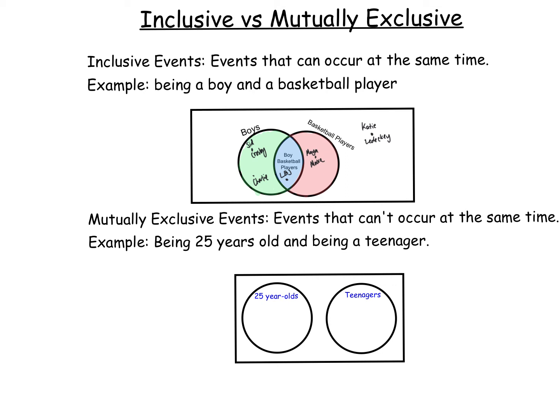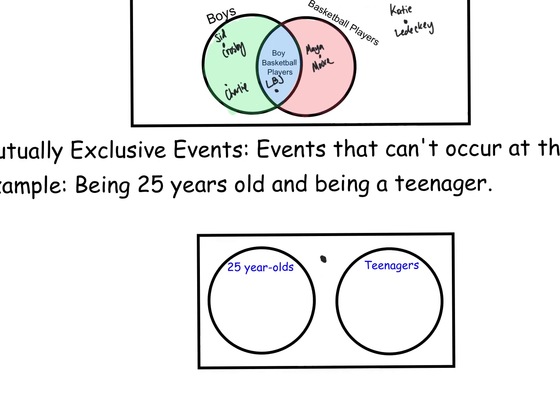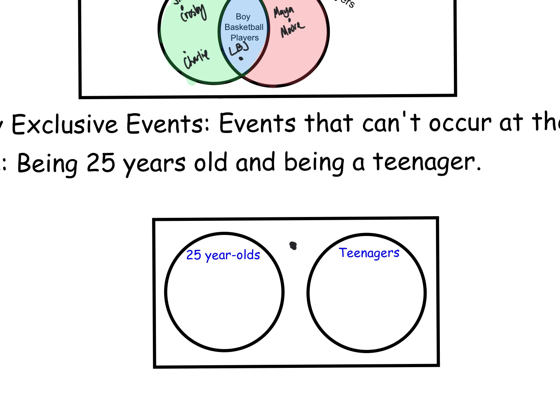On the outside of these circles, if I focus on this dot that I created right here, that would be somebody who's not a teenager and is not a 25-year-old. So that would be myself. I'm 40 years old. I don't fall in either of those categories, so I would be outside of those two circles.